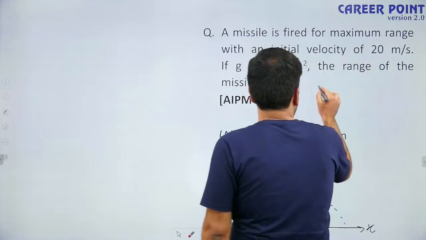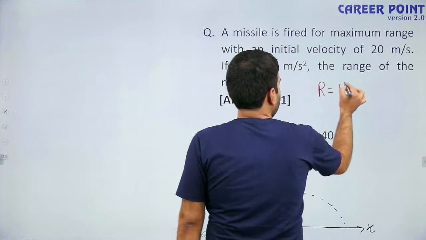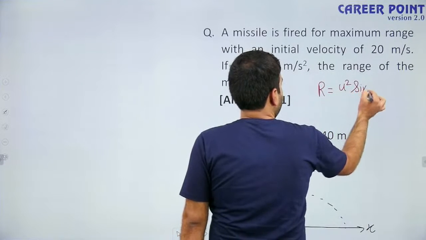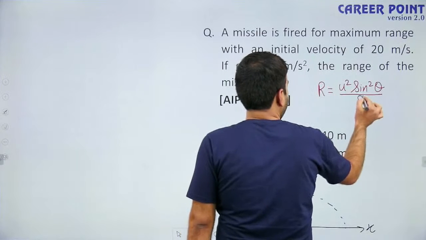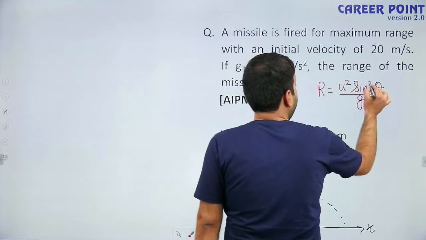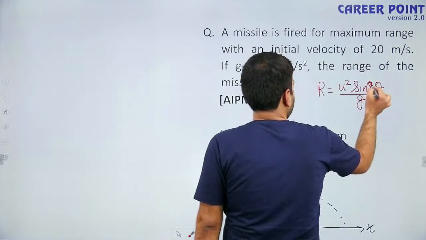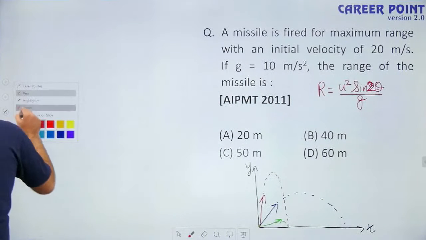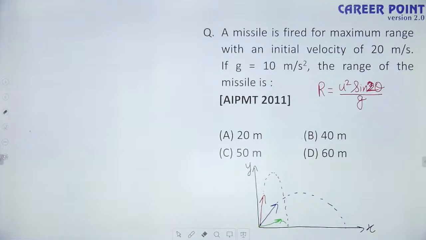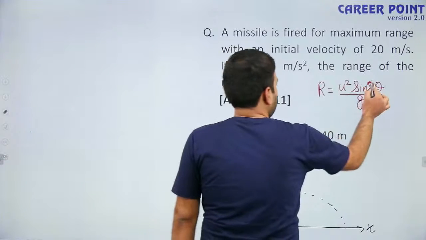What is the formula of range? Range is u square sine 2 theta divided by g.